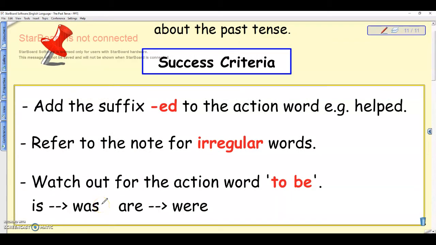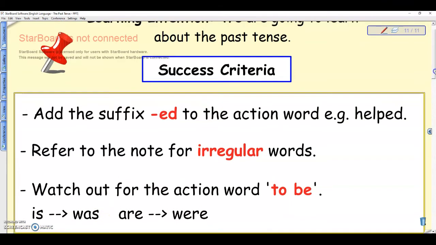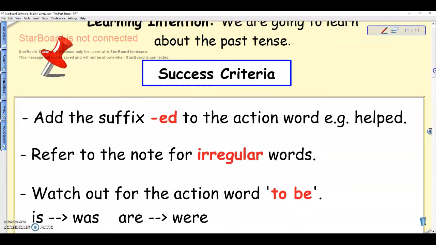Alright, let's go to the success criteria together. There are a few things that you have to keep in mind if you're going to work out the worksheet today. First, you have to add the suffix ed to the action word. For example, help, helped, walk, walked, talk, talked. Those are all regular words, so it's quite easy for you to change them to the past tense.